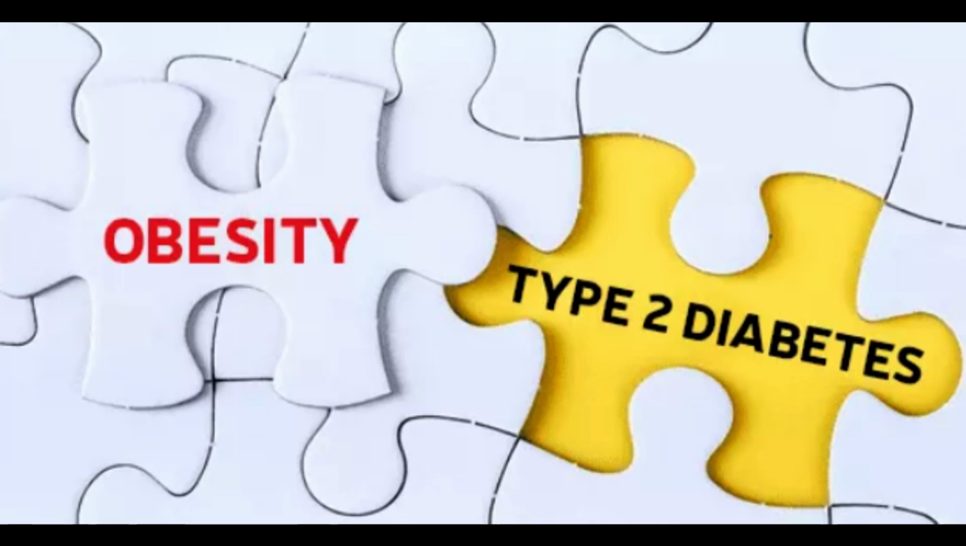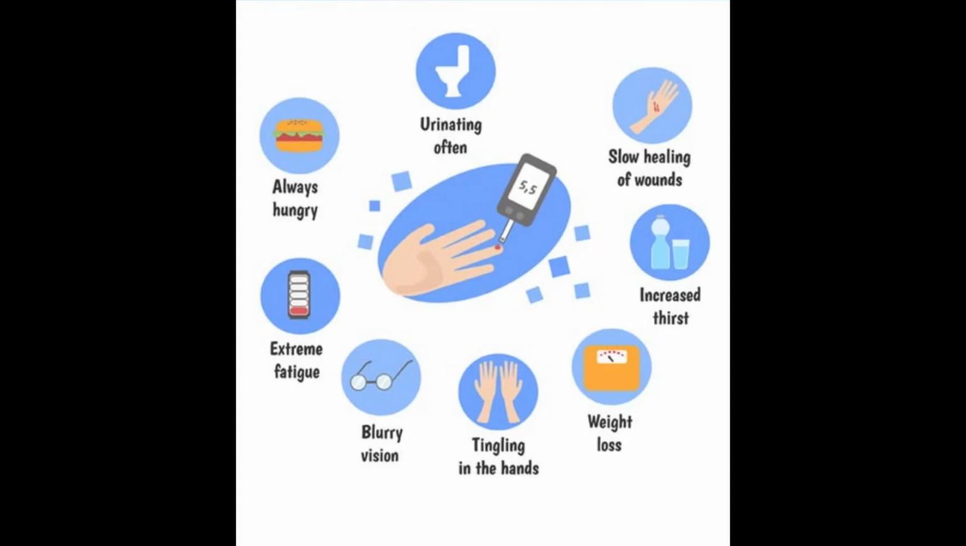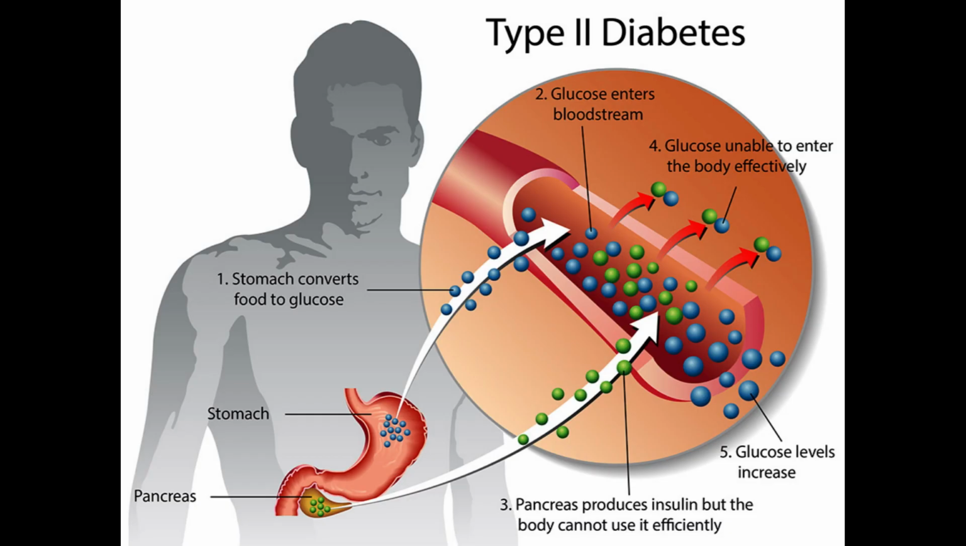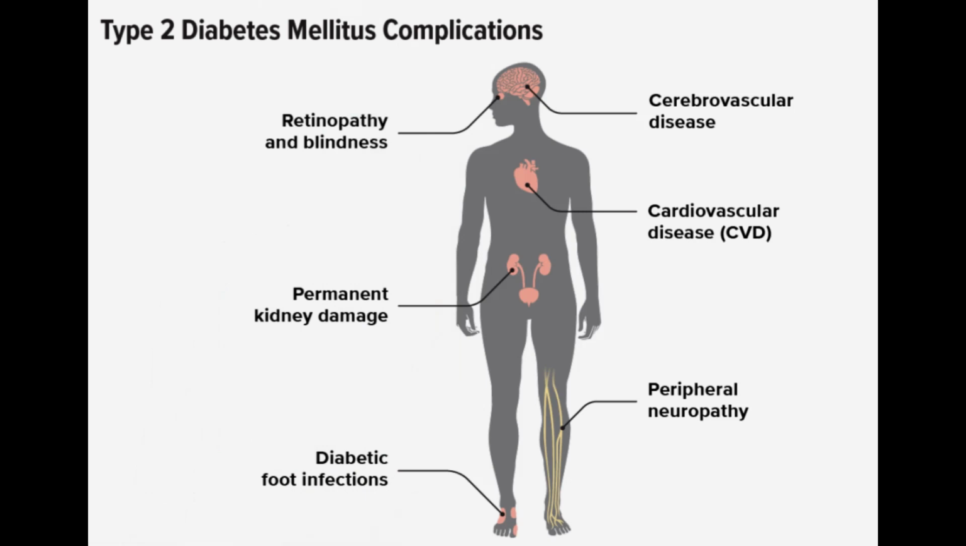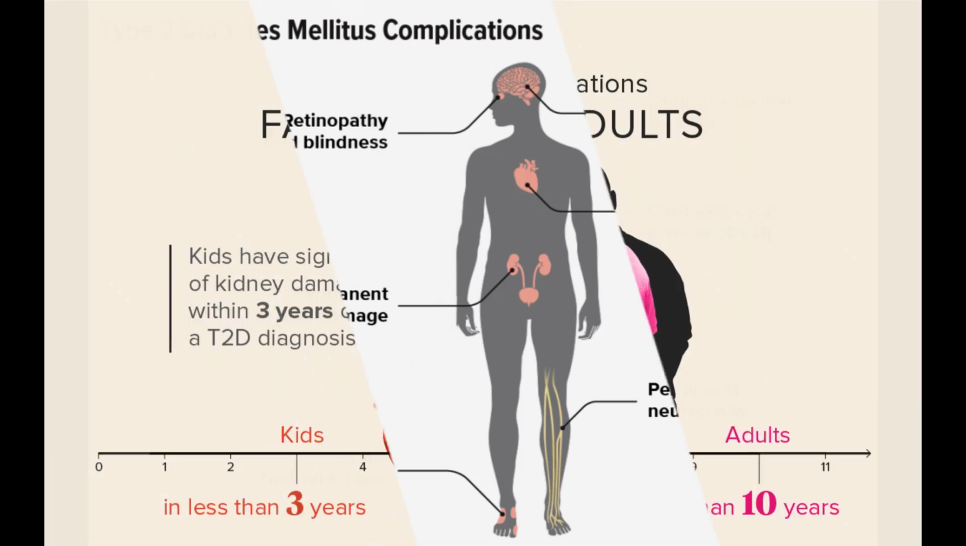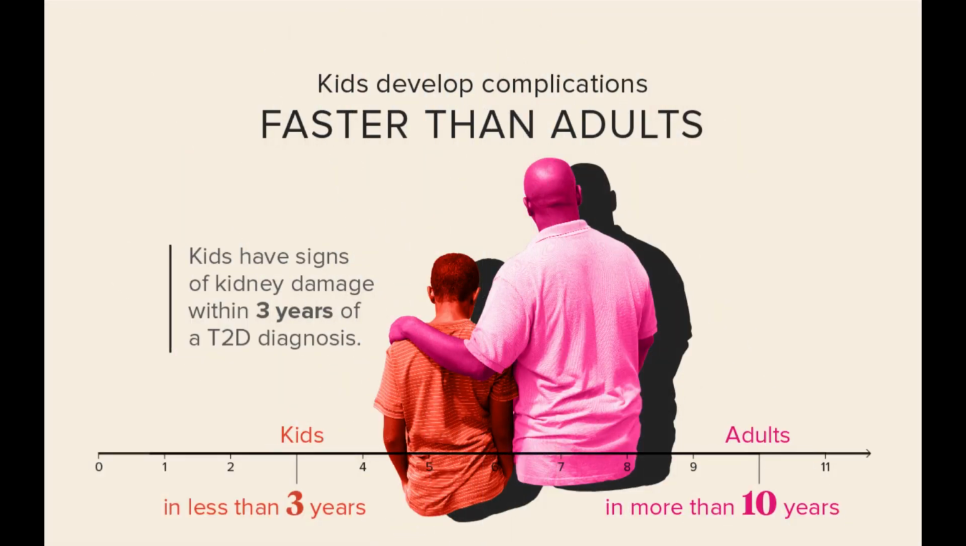Symptoms may be similar to those of type 1 diabetes, but are often less marked. As a result, the disease may be diagnosed several years after onset, after complications have already arisen. Until recently, this type of diabetes was seen only in adults, but it is now also occurring increasingly frequently in children.